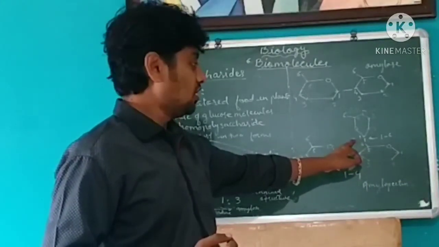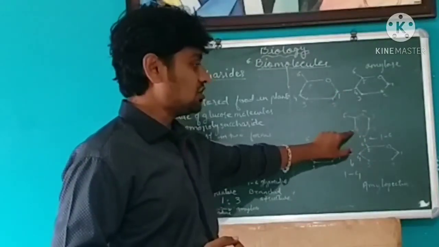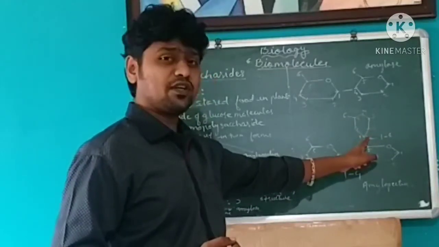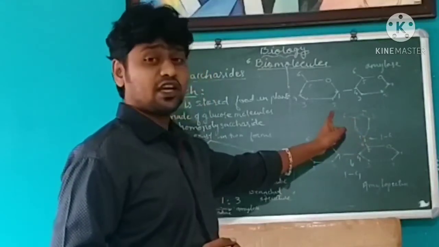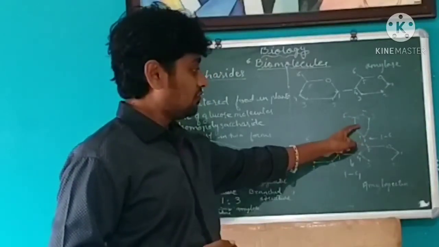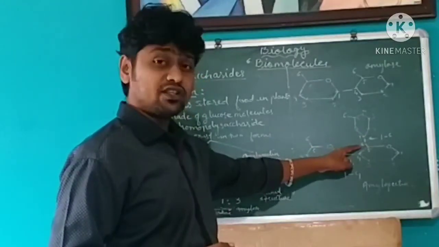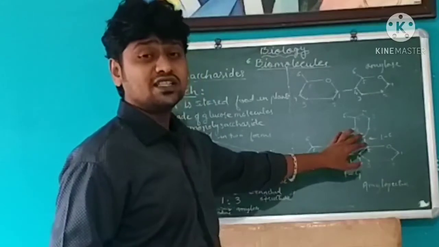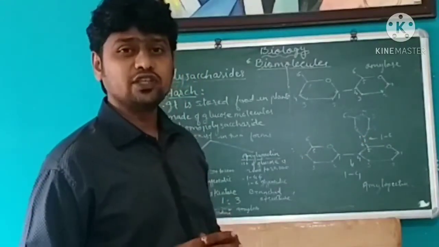If we draw another glucose molecule over here, oxygen is here, first carbon is here, second carbon, third, fourth, fifth, and this is the sixth carbon again outside. The first carbon of this glucose forms a bond with the sixth carbon of this glucose. This is called the 1,6 glycosidic bond.